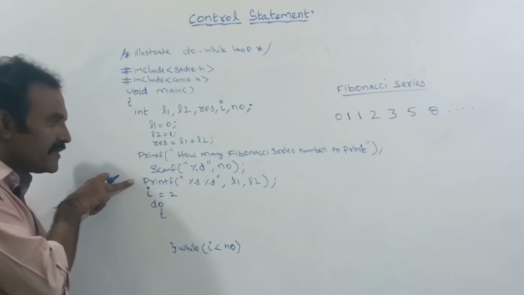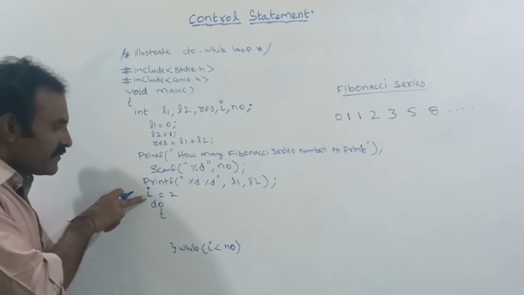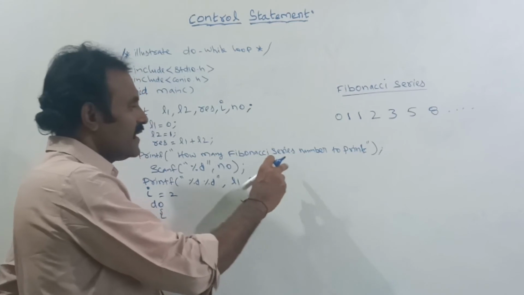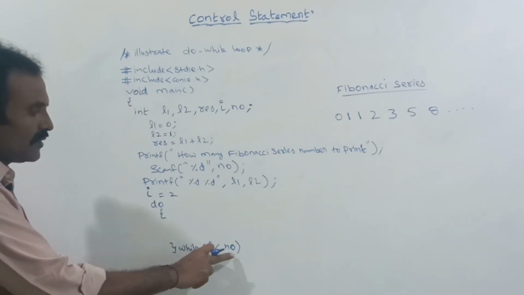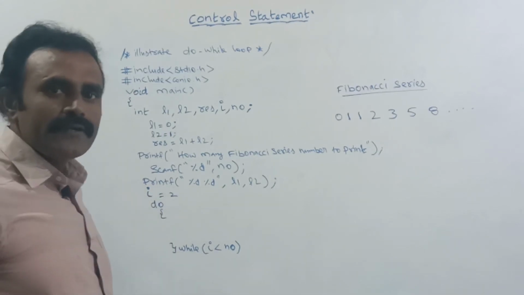So I starts from 2 up to NO, and this loop will be repeatedly